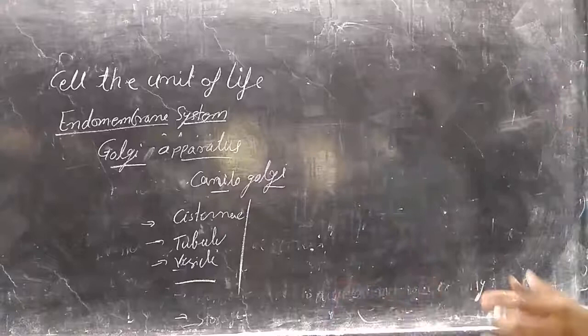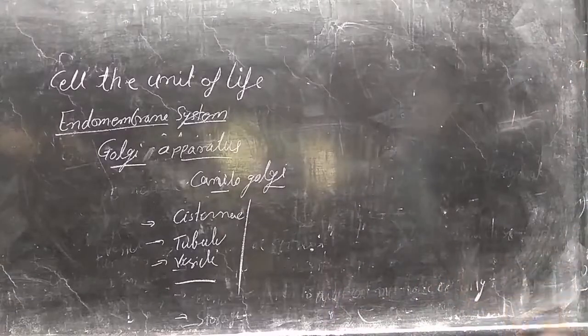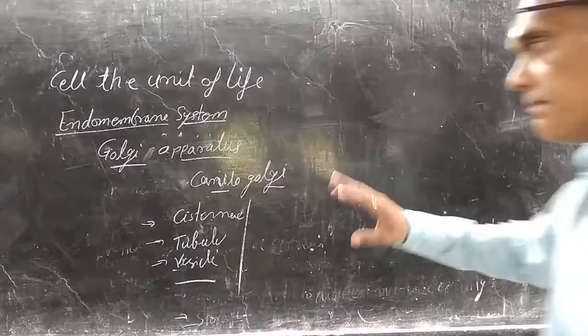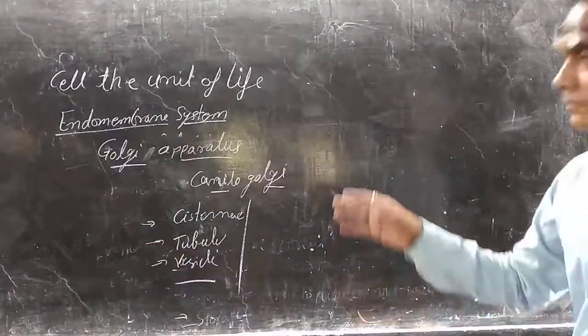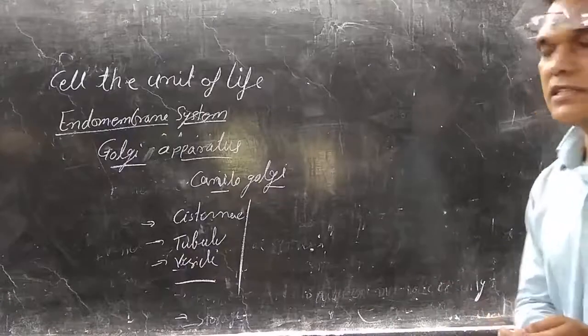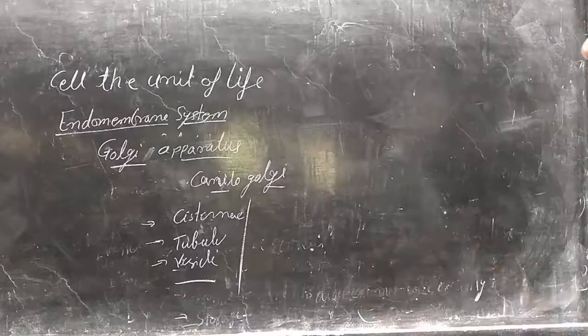The Golgi apparatus is also present near the nucleus, but the cisternae of the ER are attached with the nuclear membrane, while the Golgi apparatus cisternae are not attached with the nuclear membrane.